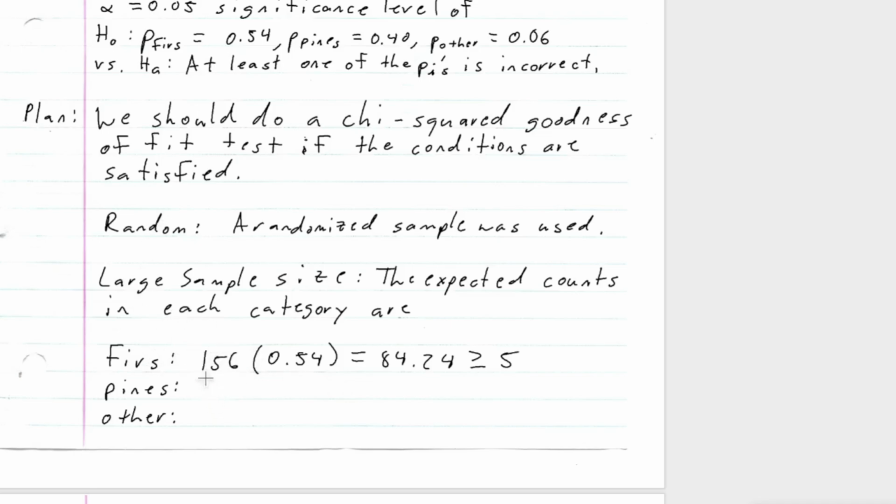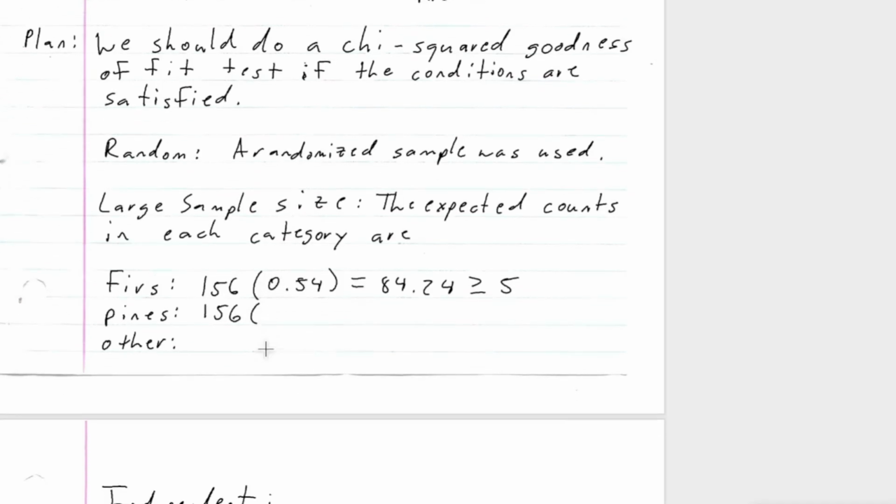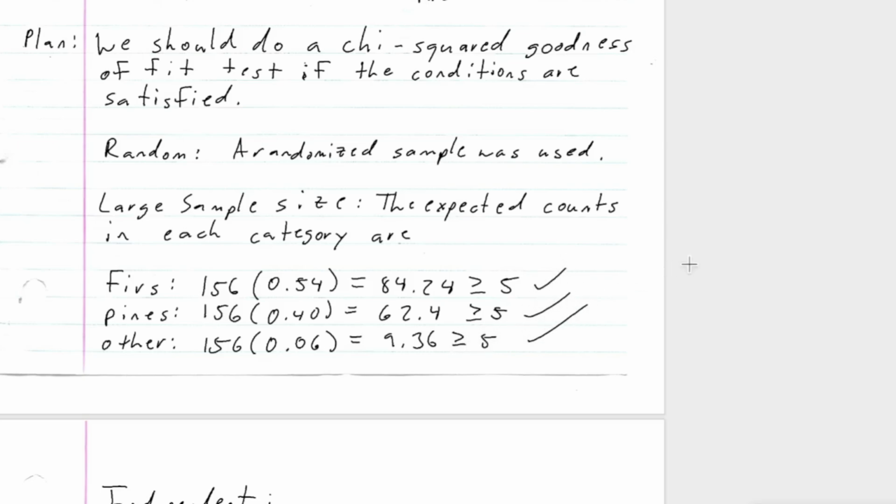But let's go ahead and find the expected of pines. So this was 0.40, so 156 times 0.40 is 62.4, which is bigger than or equal to 5. And then the other is 156 times 0.06, which is 9.36, which is bigger than or equal to 5. So all of these check, so it is a large enough sample size.